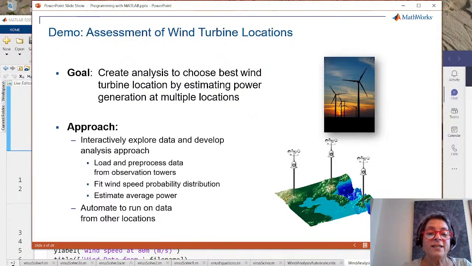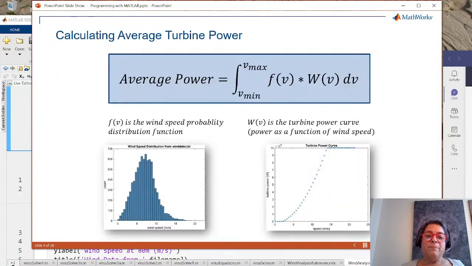So what I want to do is look at the data and pre-process it from these different observation towers. And then I want to find out how much time we spend with the wind between 0 and 0.5 meters a second, and 0.5 and 1 meter a second, and so on, all the way up to whatever top speed it is, because I need that information as well as how the turbine responds to power at different wind speeds. So if I come to the next slide here, what you'll see is if I want to estimate the average turbine power, I need to somehow estimate this integral, the integral of the wind speed distribution.